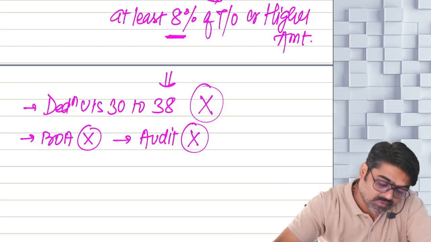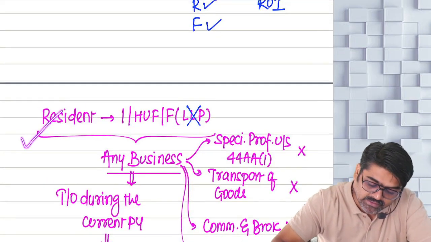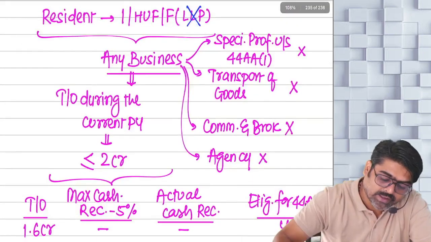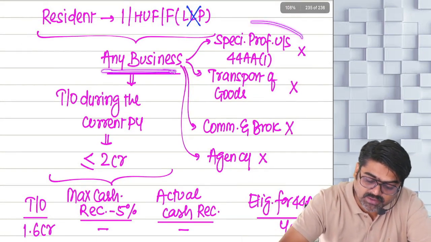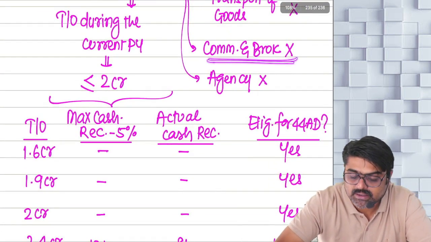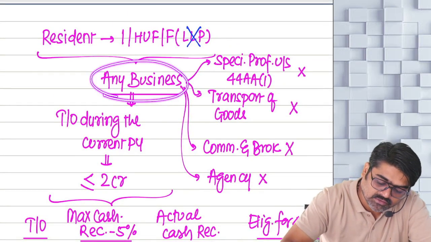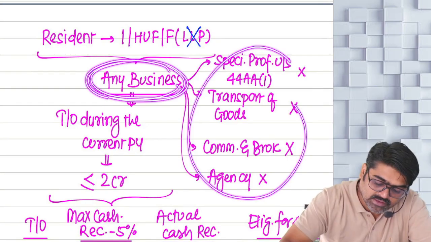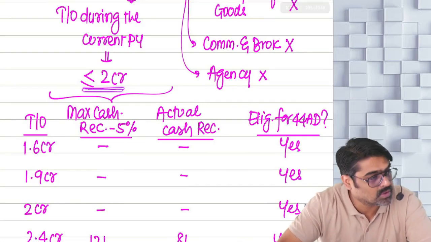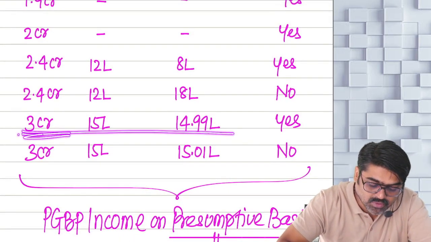Understanding? So first of all, tell me, who is the assessee? Resident individual, HUF or firm other than LLP. Doing any business, but the business should not be a specified profession. It should not be transportation of goods. The business should not be earning commission and brokerage. The business should not be agency business. For this business, other than these, the turnover during the current previous year should be up to 2 crores. In some cases, the turnover can be up to 3 crores also.